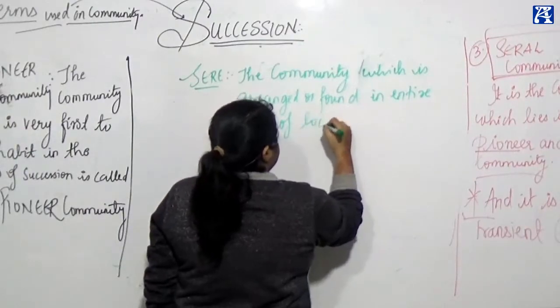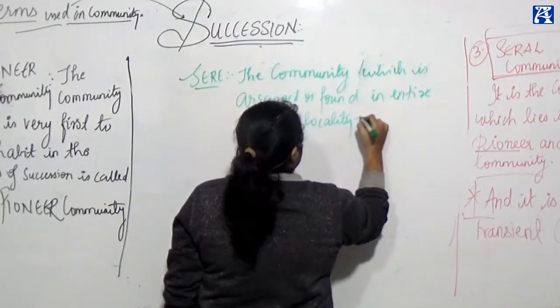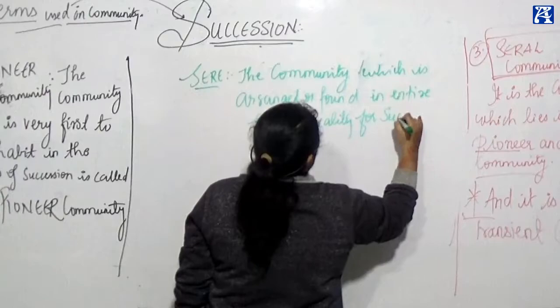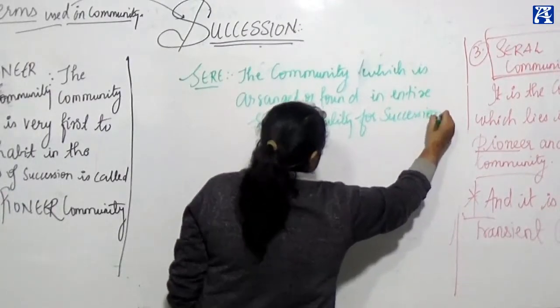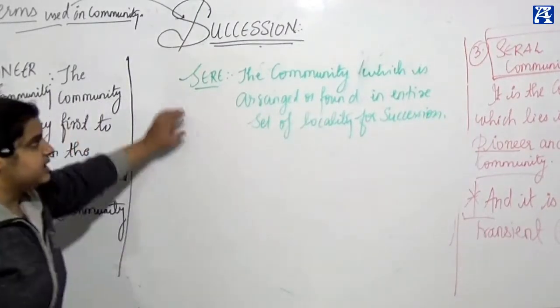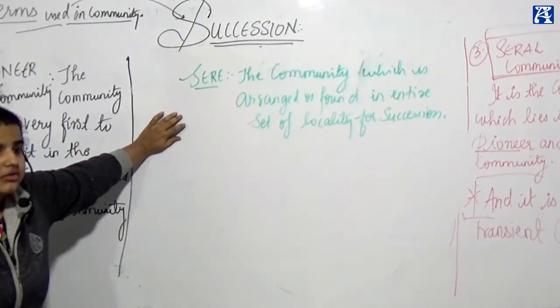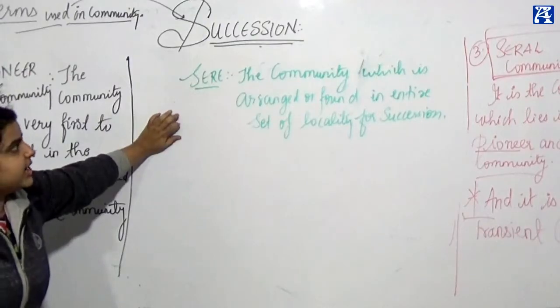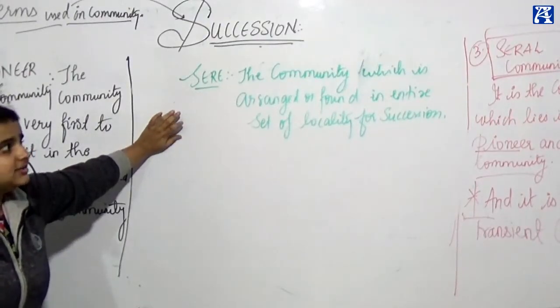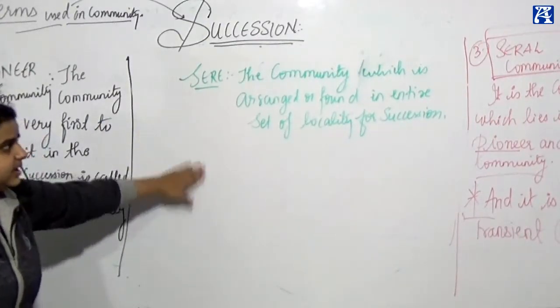What is it said? It is the seer, the community which is arranged or found in an entire set of locality in succession. Such a type of community is called a seer.